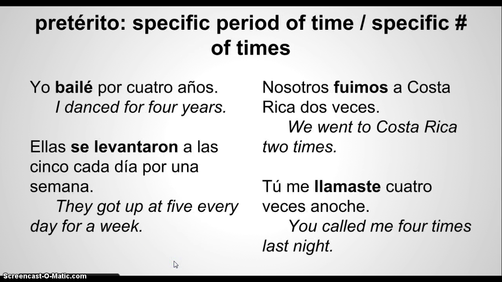Specific period of time or a specific number of times. Right here we're looking for phrases like por 4 años, for 4 years. It's a period of time. Now, a las 5 cada día, because it says every day, would make you think that it was the imperfect, some sort of habit, but since it has this phrase por una semana, that makes it a specific period of time. And then words like dos veces, vez, V-E-Z, or the plural, veces, that is a specific number of times. So dos veces is 2 times. Cuatro veces is 4 times.